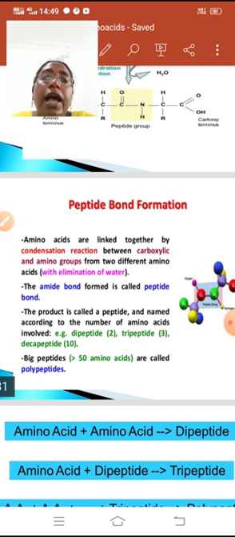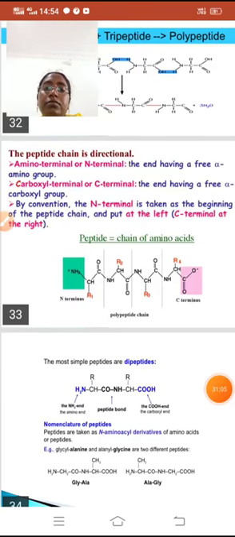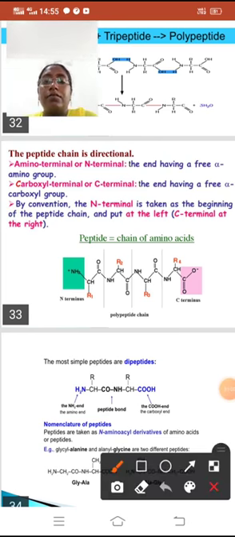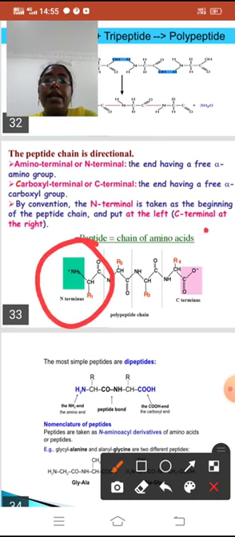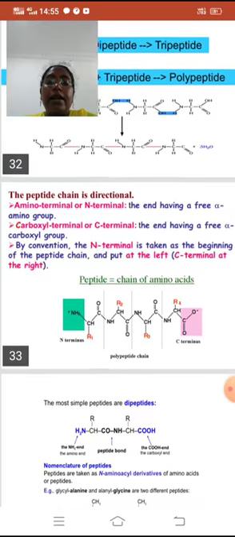If two amino acids are involved in making a peptide bond, that is called a dipeptide. If three amino acids are involved, forming two peptide bonds, it is called a tripeptide. A big peptide means more than 50 amino acids are involved, and that is called a polypeptide. The N terminal is on the left side and the C terminal is on the right side.